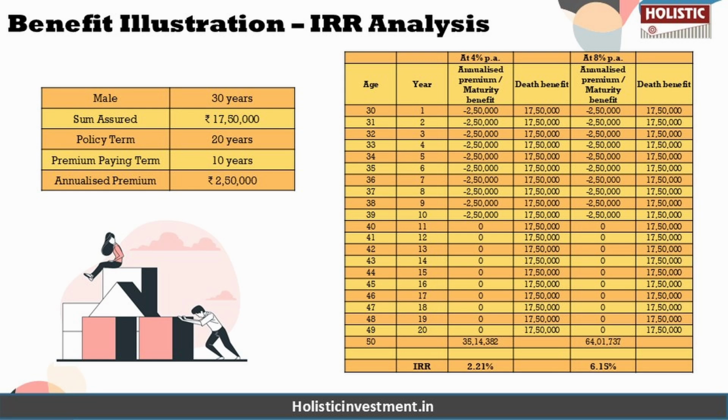Now if you take a look at the 4% return, the estimated fund value of this policy is 35.14 lakhs, which results in an IRR of 2.21% as per the SBI Life Smart Elite Plus plan maturity calculator, which is similar to the rate of return you can get from a savings account. So if you have not invested your money anywhere all these years, and you have not taken the risk by investing in a market linked investment, and kept your money just in a savings bank account, still it would have given you a slightly higher return.